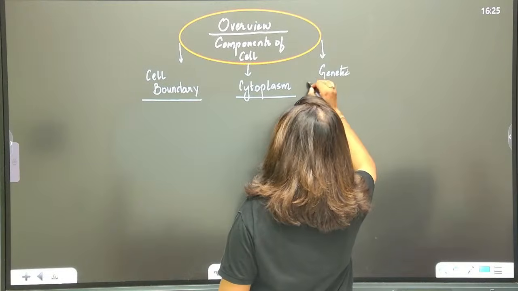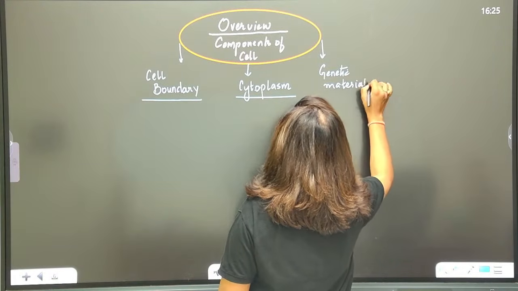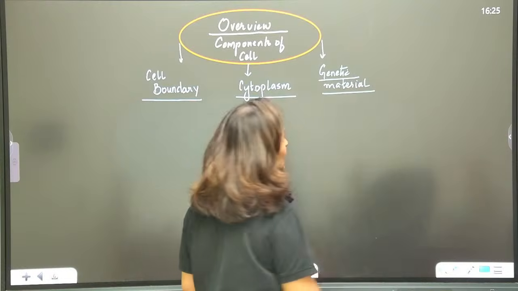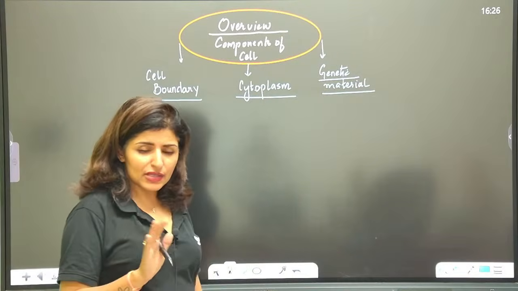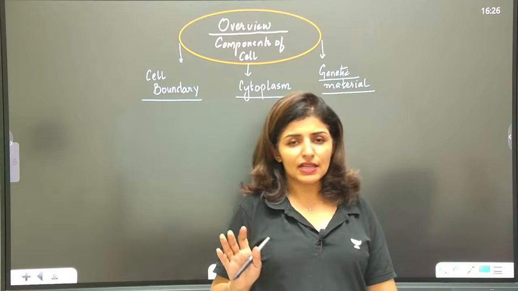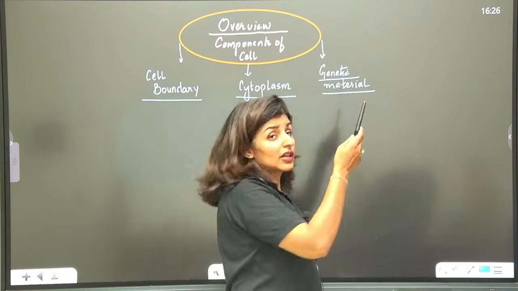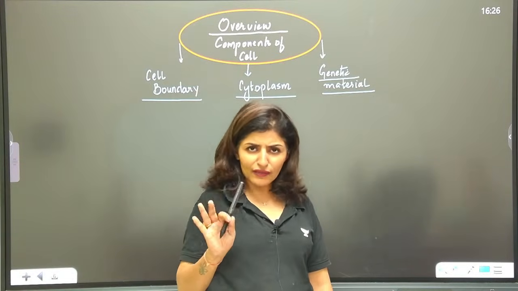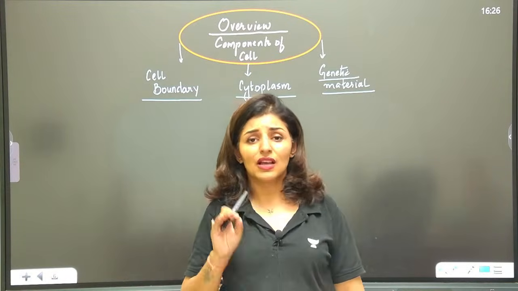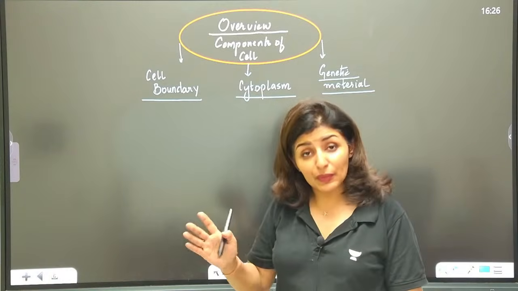So when these three components combine in a particular way, they form a cell. Every cell should have these basic components. You will come across certain cells where, let's say, the genetic material is not there, nucleus is absent. You know some examples, but don't worry, it's not that they were never present.